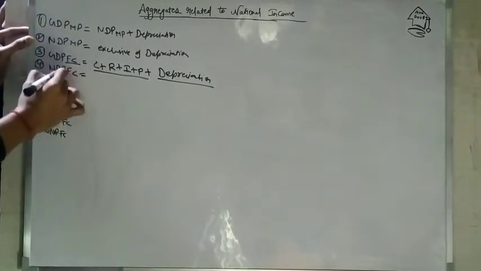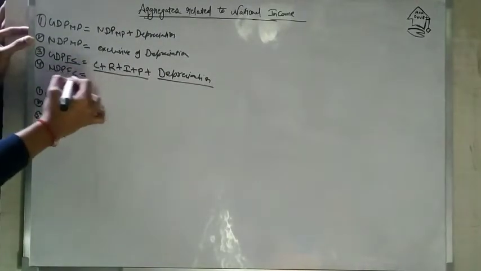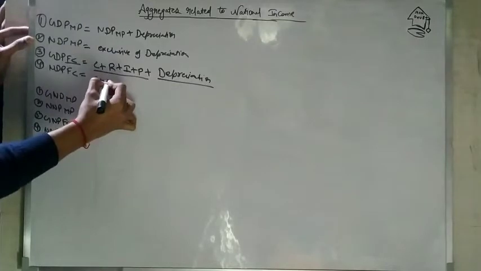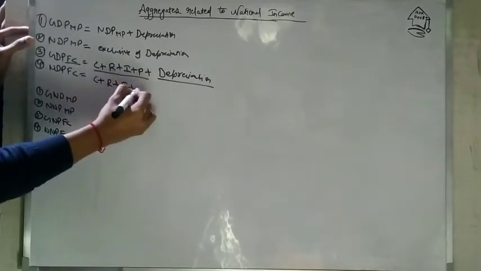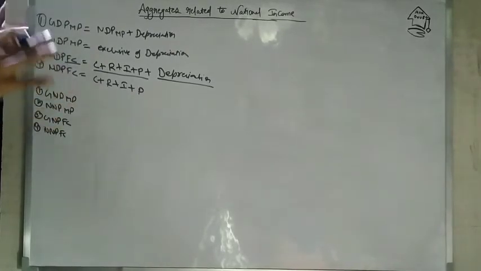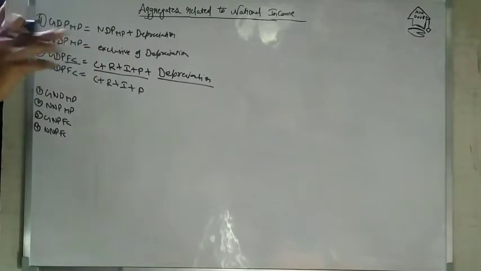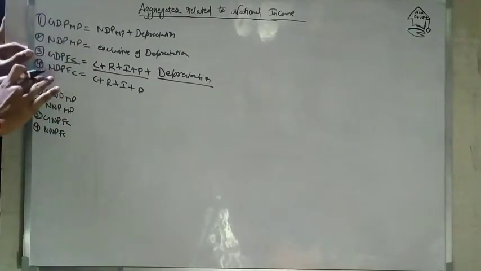In the case of NDP at factor cost, it will include only the factor costs: compensation of employees, rent plus interest plus profit. So it will give you NDP at factor cost. See, this is the concept of gross and this is the concept of net. Gross means total production, so it will include depreciation, but in the concept of net, it will not include depreciation. Now these four concepts are about domestic product.